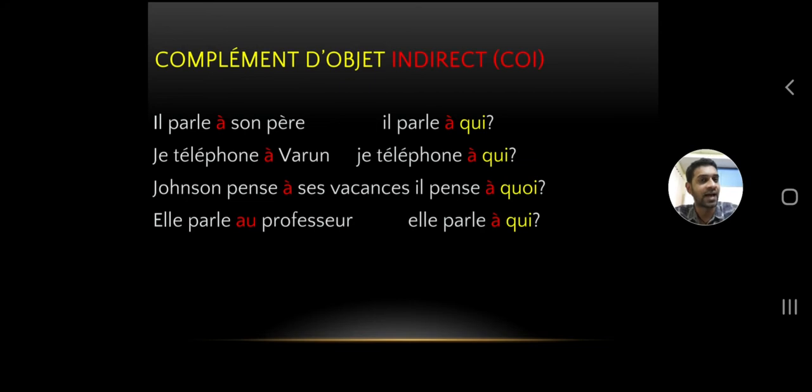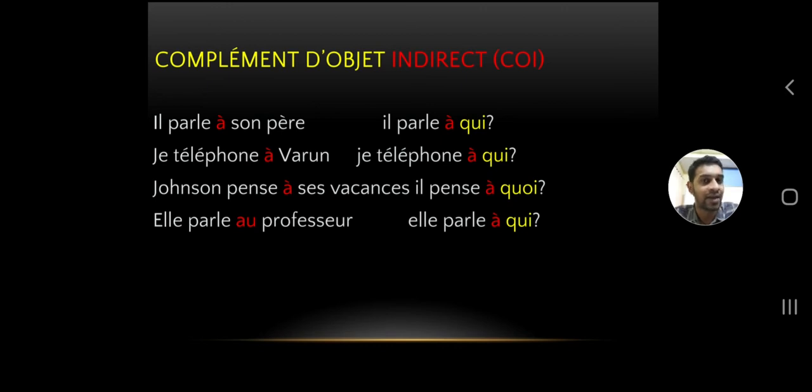You can see after the verb, you can't place the object directly. You've got to insert a preposition, then place the object so that it makes sense. So this is what indirect object means. Johnson pense à ses vacances, Johnson thinks about his vacation. Il pense à quoi? Here we use about in English.